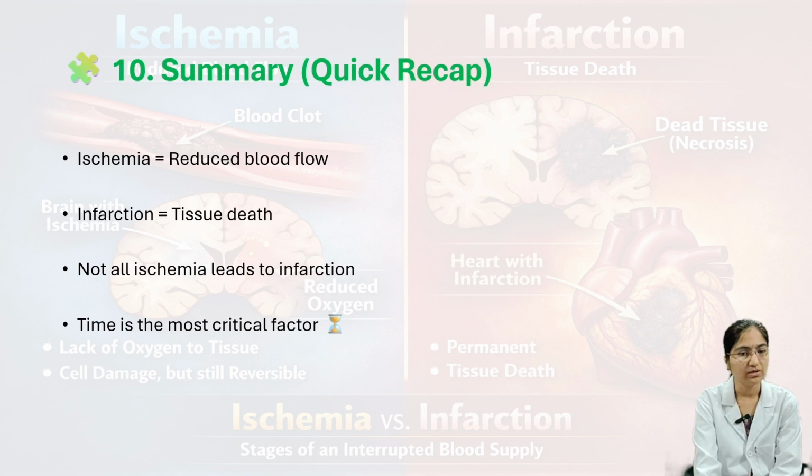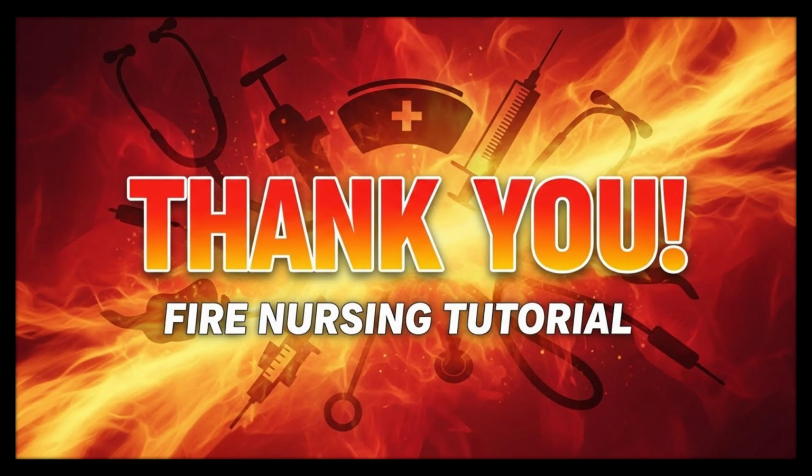We'll see a quick summary. Ischemia is reduced blood supply, infarction is tissue death or necrosis, and not all ischemia leads to infarction, of course, and time is the most critical factor here. Which organ do you think is the most sensitive to ischemia, brain or heart?